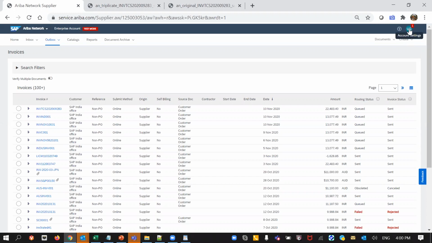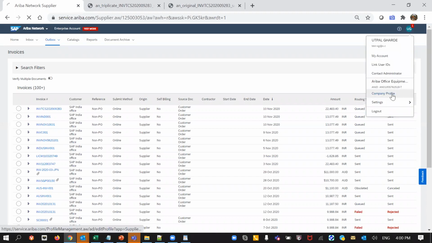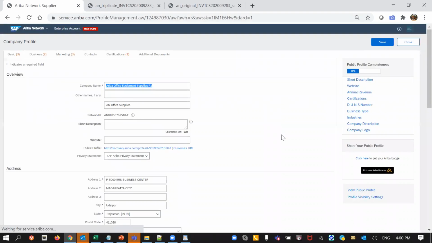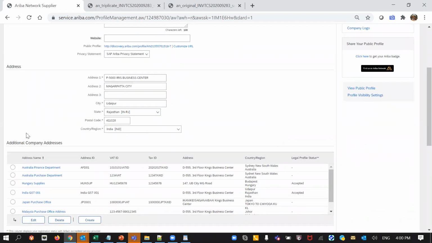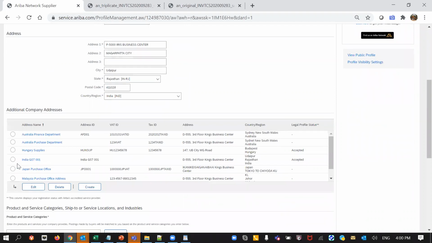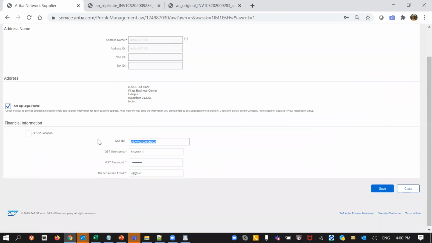Now after this, I just wanted to tell, from a supplier's point of view, that for suppliers whose turnover is more than 500 crores of rupees, what basically they have to do is to create a legal profile. In this particular case, I have created a legal profile. I'll just edit that and show this to you. This is additional information that the supplier has to provide.